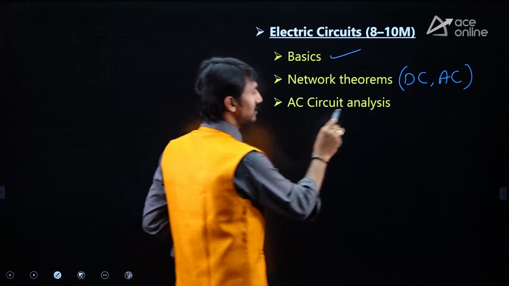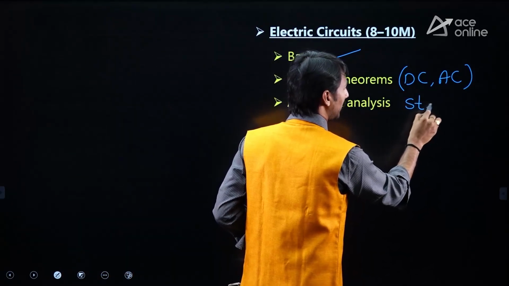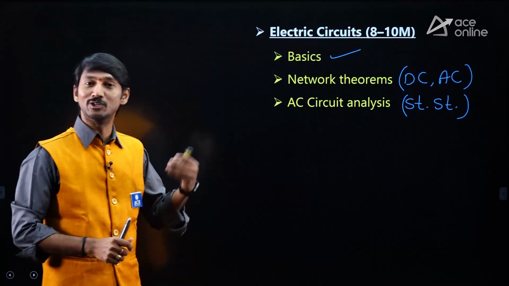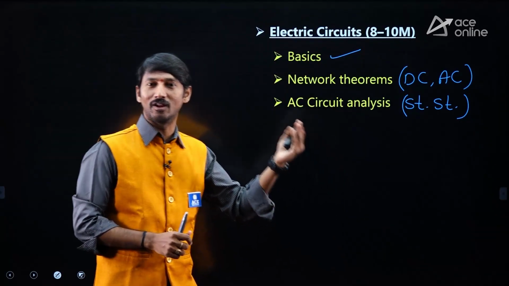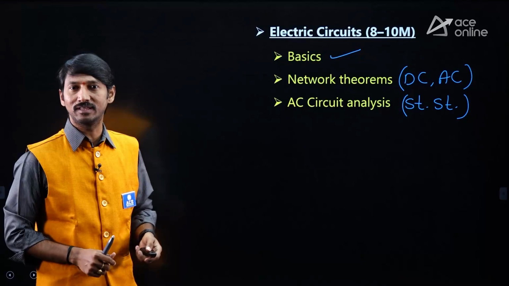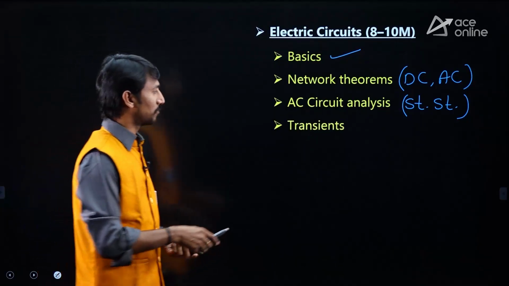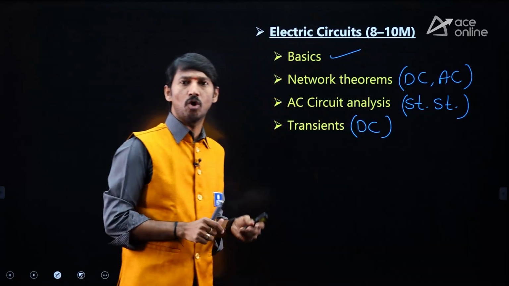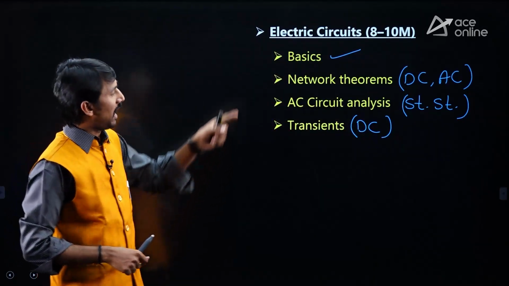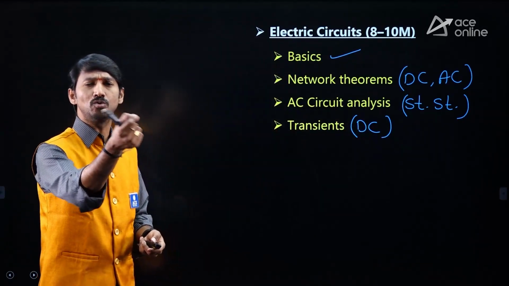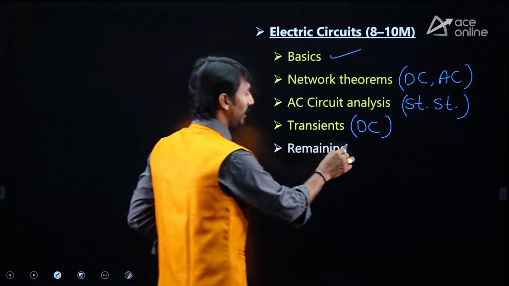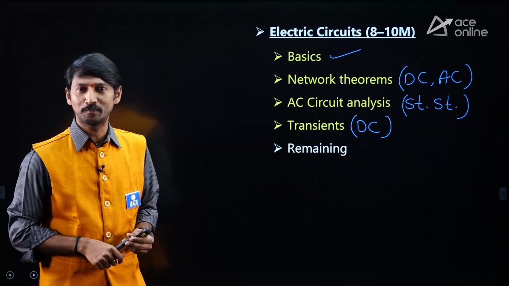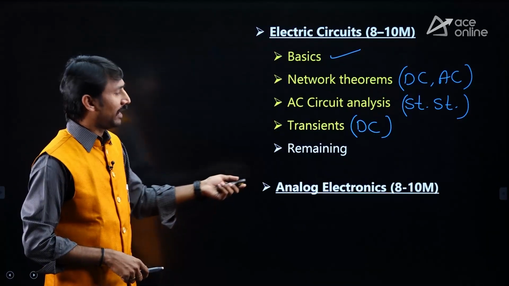And then AC circuit analysis, or we can say steady state analysis, RLC circuits or resonance, series resonance, parallel resonance, etc. You may have the chance of getting questions. And then transients, mostly you need to focus more on DC transients. Apart from this, 1 or 2 questions may be there from the remaining parts like 2-port networks, magnetic circuits, filters, etc. Next one, analog electronics.